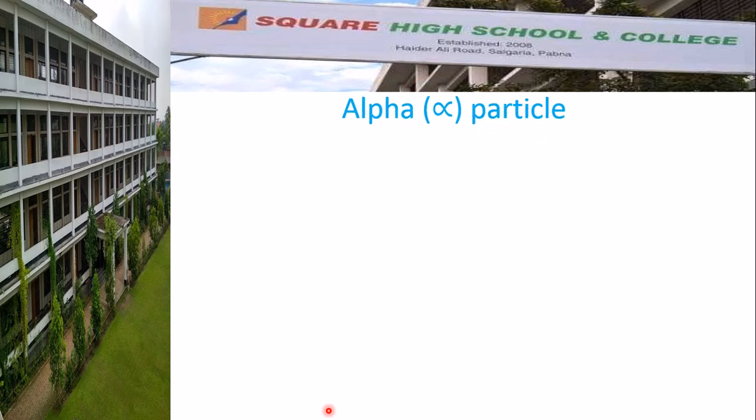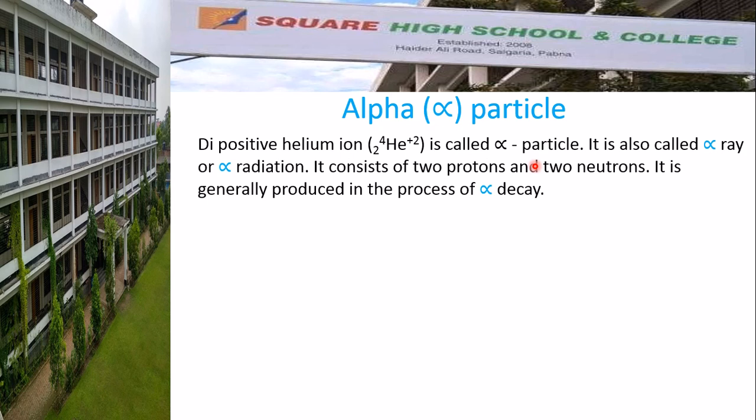Now, alpha particle, already you know what an alpha particle is. In this topic, we will learn how the alpha particle is radiated or how the alpha particle is produced. A dipositive helium ion is called an alpha particle. It is also called alpha ray or alpha radiation. I told you that it consists of 2 protons and 2 neutrons. It is generally produced in the process of alpha decay.